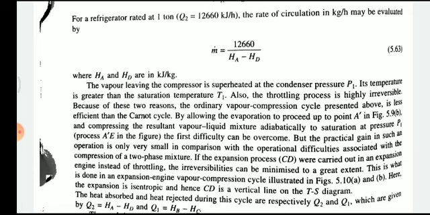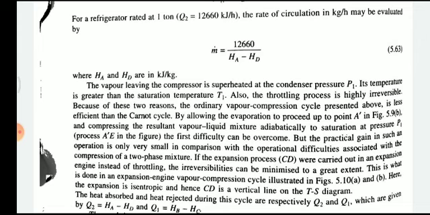The vapor leaving the compressor is superheated at the condenser pressure P1, and its temperature is greater than the saturation temperature T1. So the throttling process is highly irreversible because of these two reasons. The ordinary vapor compression cycle presented above is less efficient than the Carnot cycle.